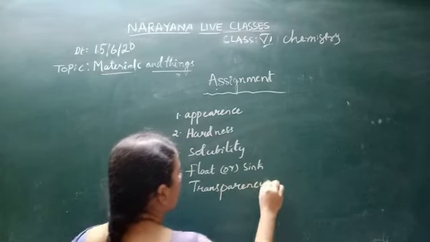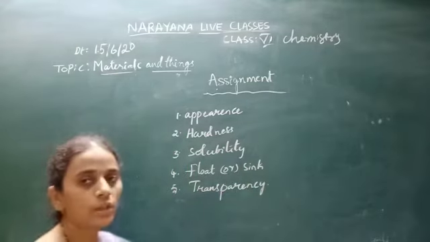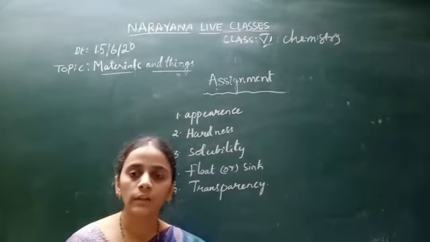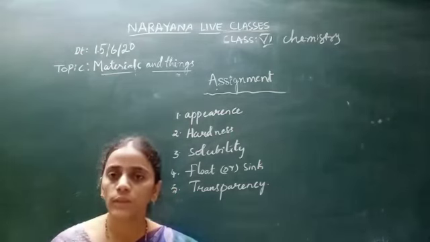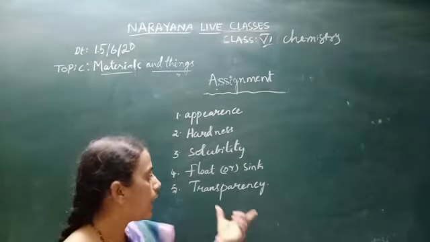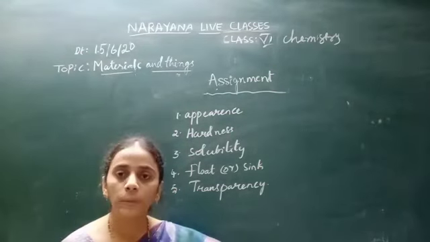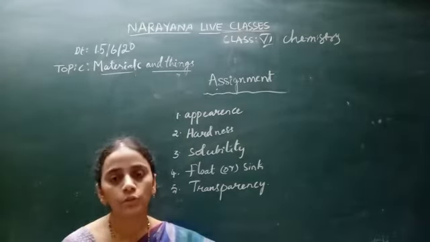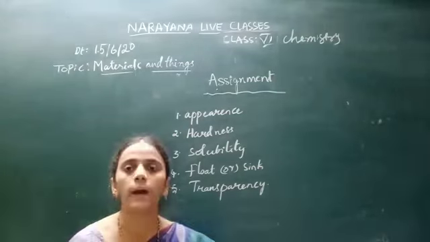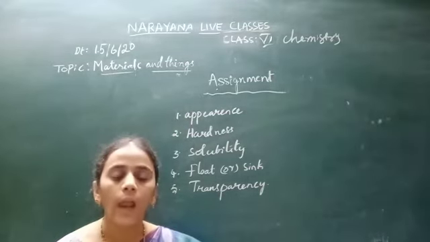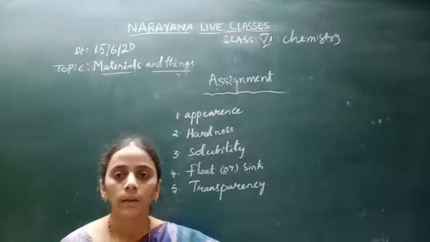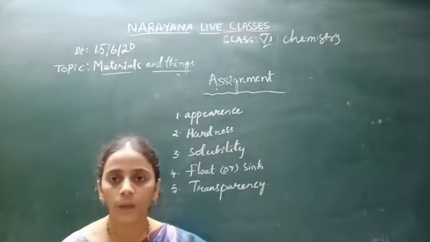Next one is transparency. In the first question, we discussed transparency. To see through any object clearly, we use a transparent material. So that is also one of the properties. Transparent materials are those through which we can see very clearly. Translucent materials are those through which we can see partially. It means partially light rays pass through it. And opaque materials are those through which we cannot see at all, because light rays cannot pass through an opaque object.